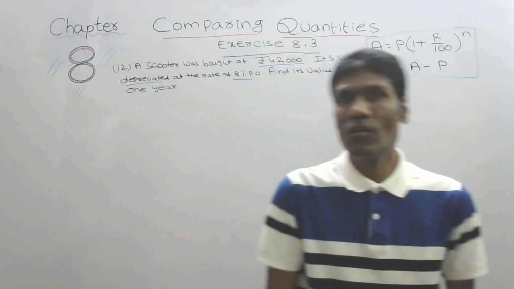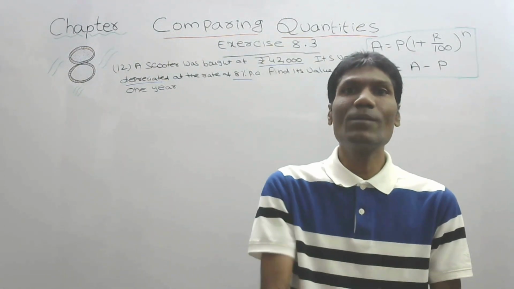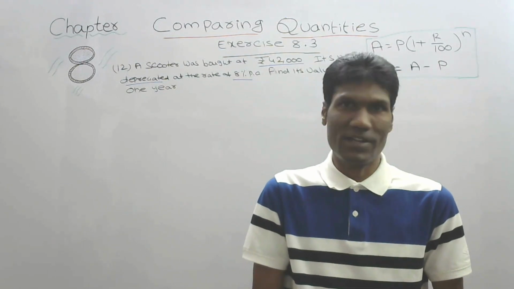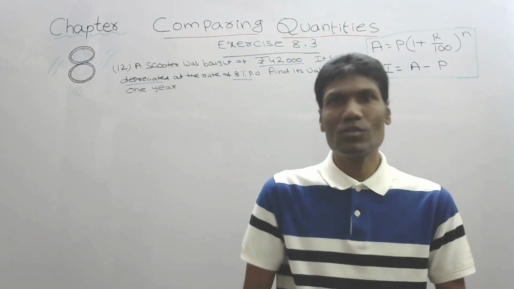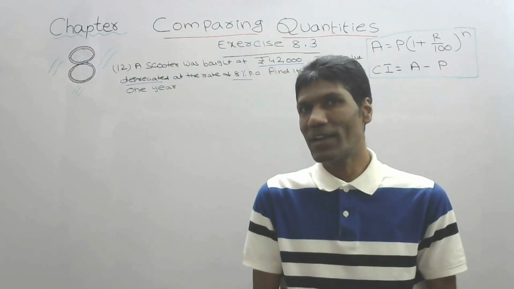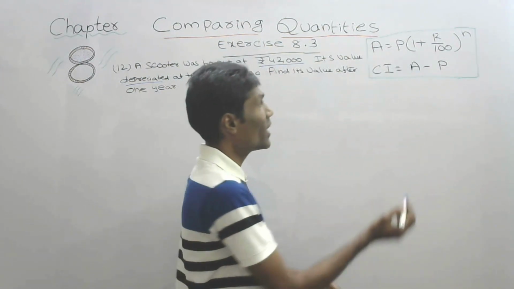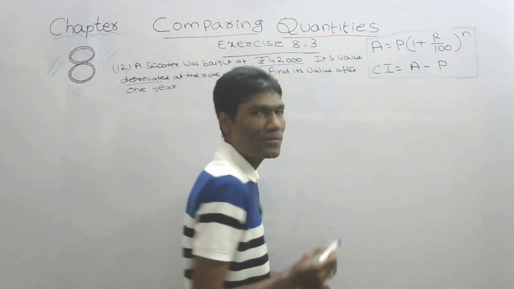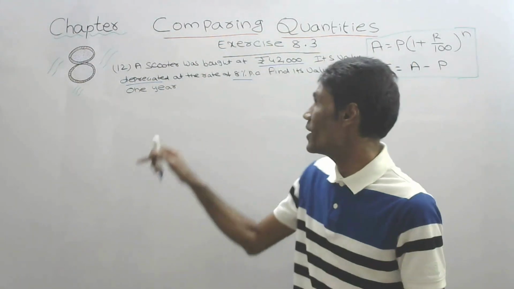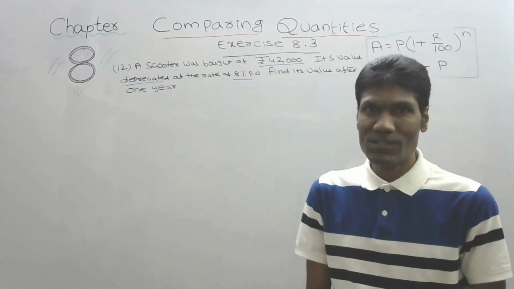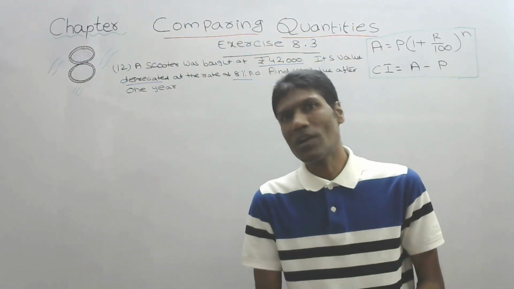Till now we have been seeing incrementing. The value is incrementing because of the interest rate. When we give the amount to somebody, they will give the interest and the value will be increasing, so we are taking plus here. But here it is depreciated, so that is decreasing.